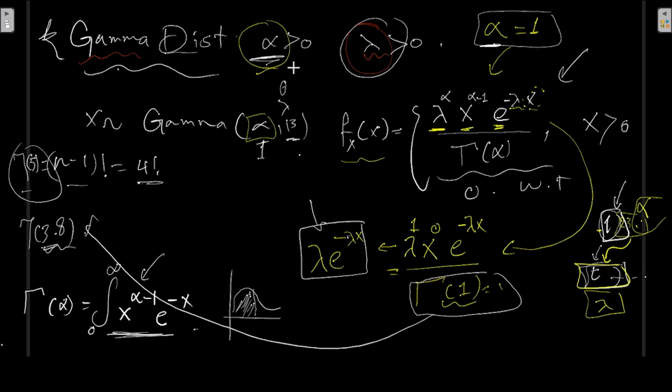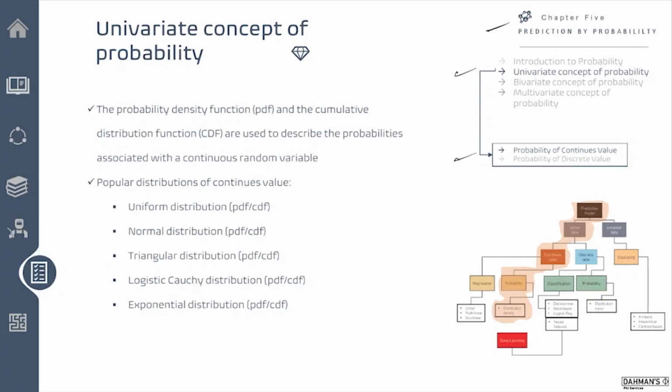So that was all about the gamma distribution. The idea is still, as we said, to understand the PDF, to understand the concept of extracting the answer depending on the problem. The next one we will be looking at is the outline of the bivariate concept of probability.